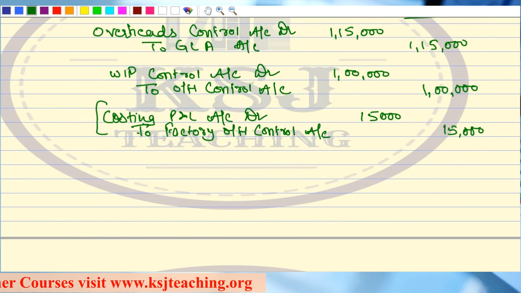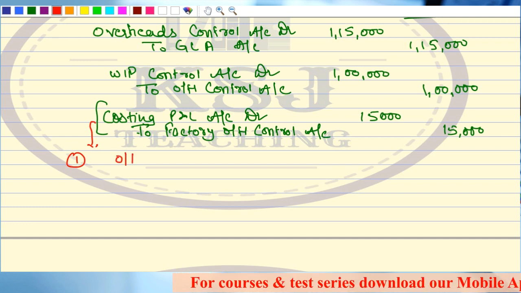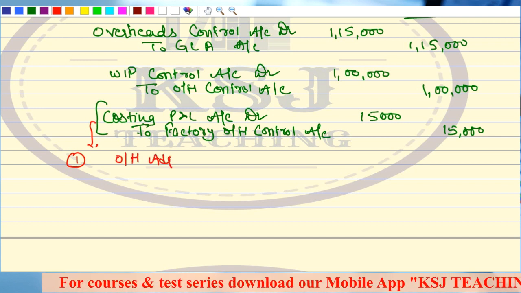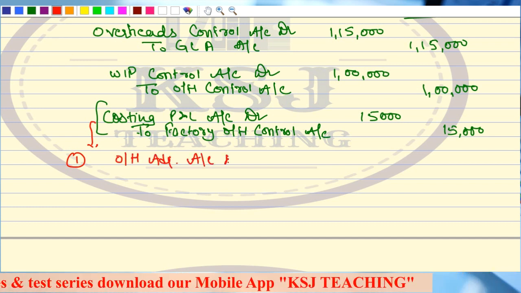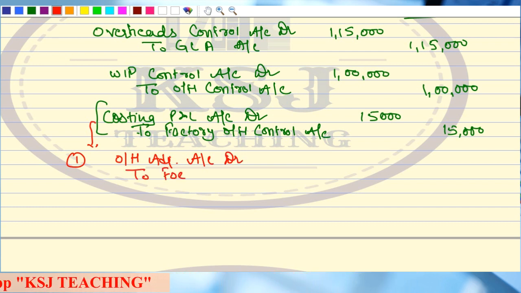How? We open a second supplementary account, which we call the overhead adjustment account. So the first entry in this case is overhead adjustment account debit to factory overheads control account.